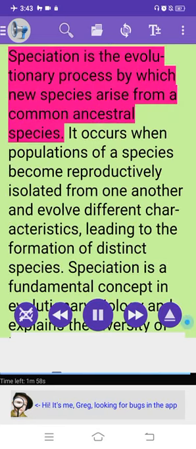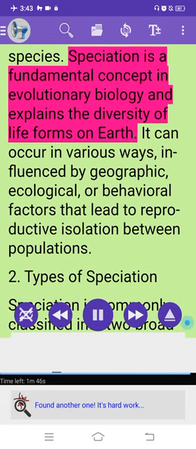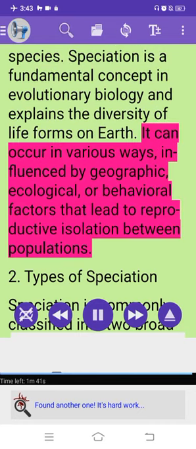1. Detailed lecture. Speciation is the evolutionary process by which new species arise from a common ancestral species. It occurs when populations of a species become reproductively isolated from one another and evolve different characteristics, leading to the formation of distinct species. Speciation is a fundamental concept in evolutionary biology and explains the diversity of life forms on Earth. It can occur in various ways, influenced by geographic, ecological, or behavioral factors that lead to reproductive isolation between populations.